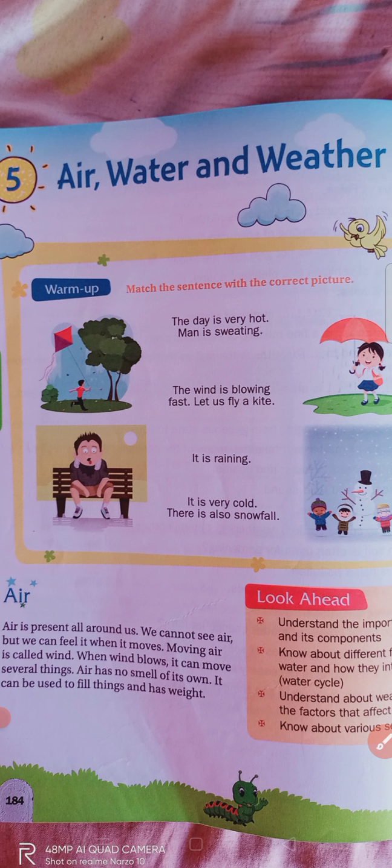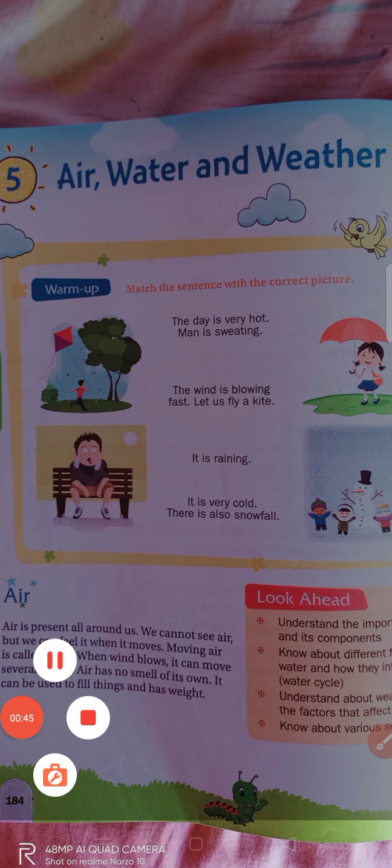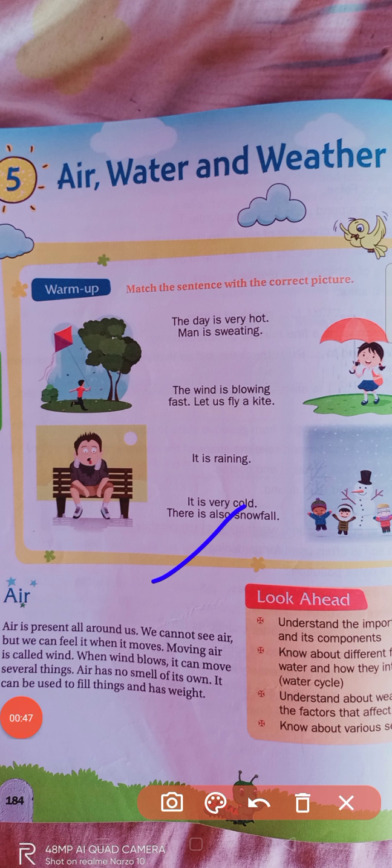Yes, that is about air. We have discussed about air as well as water, right? So we have discussed that air is present all around us, and we need air to breathe, right? So what gas do we inhale and what gas do we exhale?